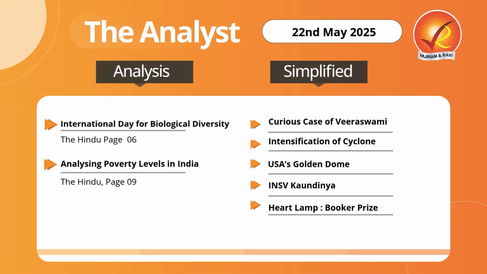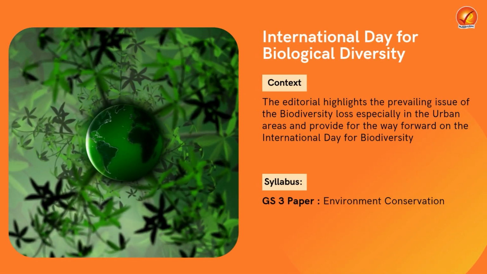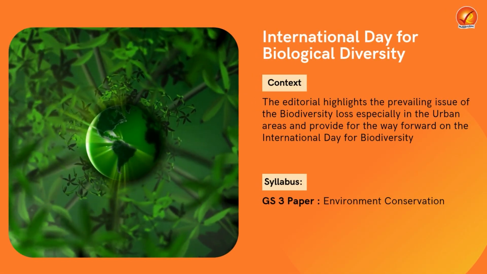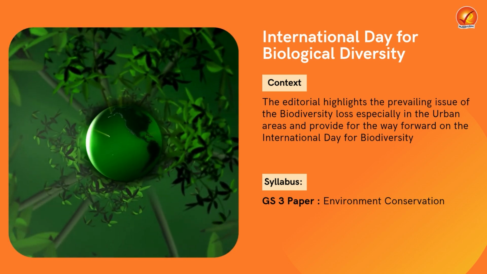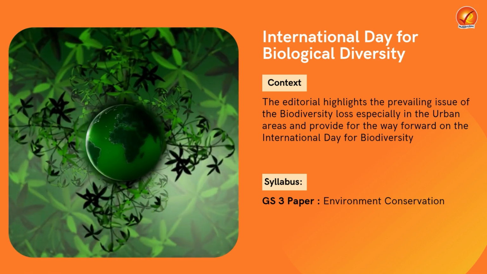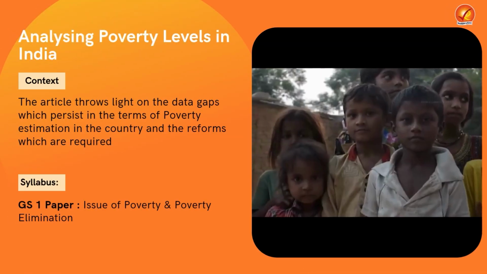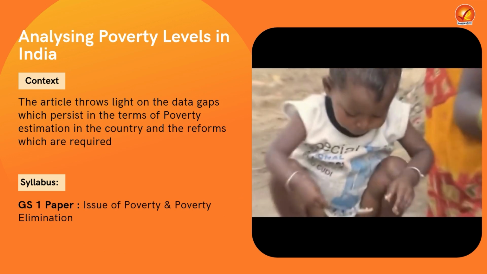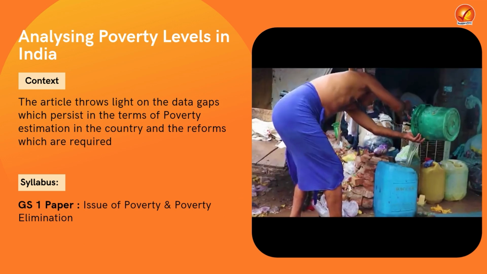In today's session, we will discuss 7 important articles as featured in the Hindu and Indian Express for your comprehensive understanding of the current affairs explained to you in the easiest language possible. From the analysis section in the first topic, we'll try to analyze the persisting issue of biodiversity loss in the country, specifically in the urban areas, today specifically on the International Day for Biodiversity, which is celebrated on 22nd of May. Then in the second topic, we'll try to look at the various methods of poverty estimation in the country and what are the causes behind the persisting issue of poverty in the year of 2025.